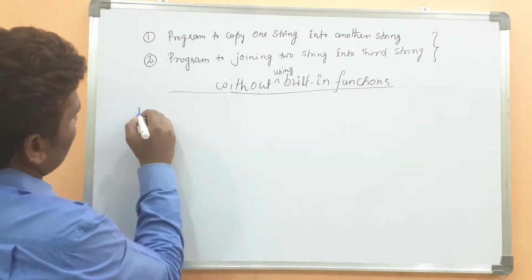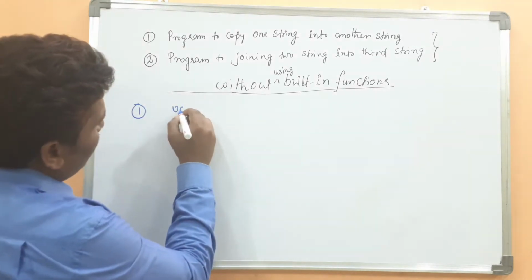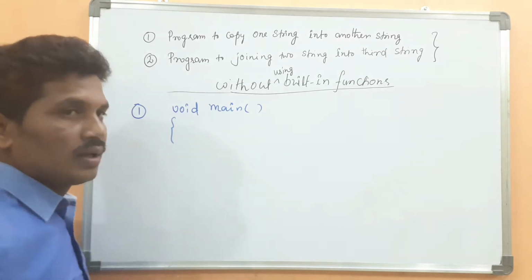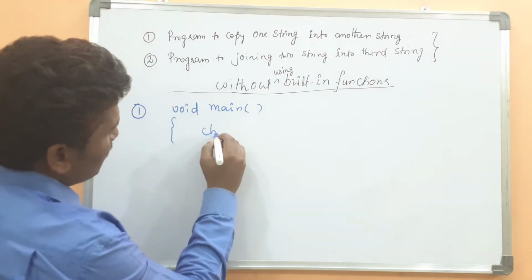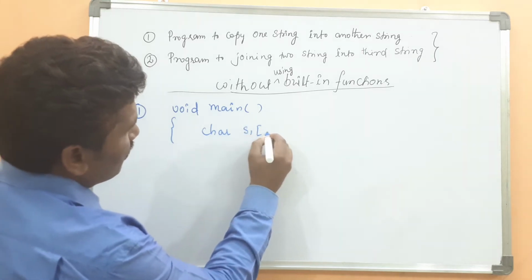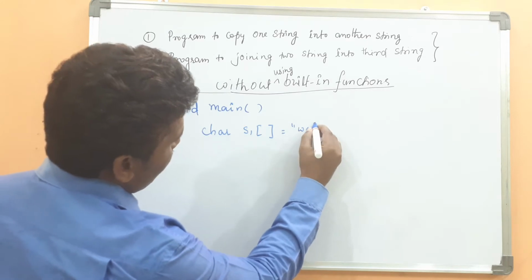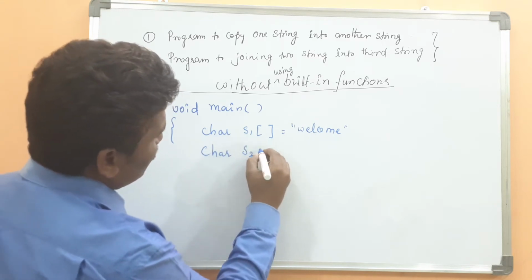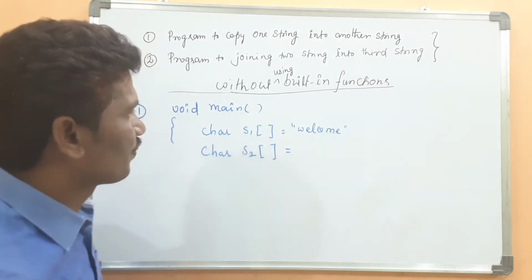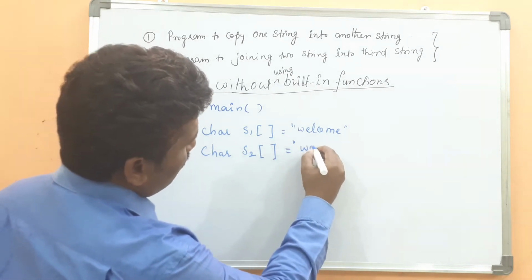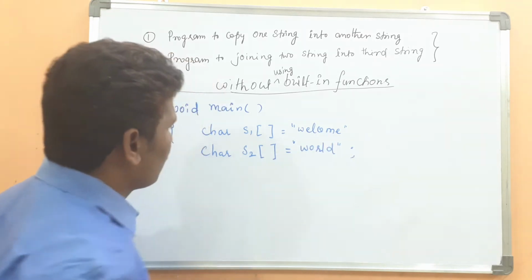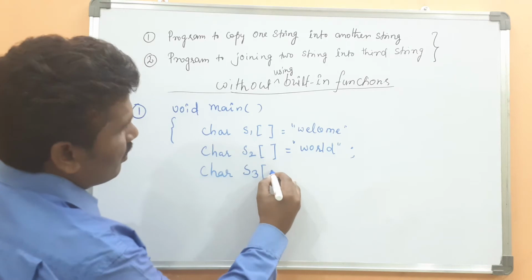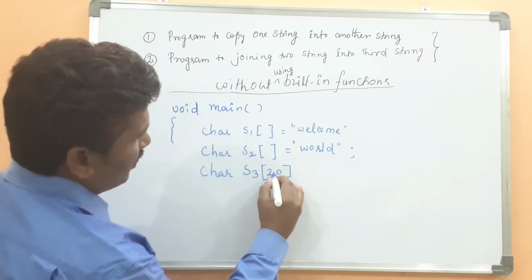First problem is how one string can be copied into another. In main, I want to initialize two strings: char s1 as "welcome", char s2, and char s3 with size suppose 20 or 30.